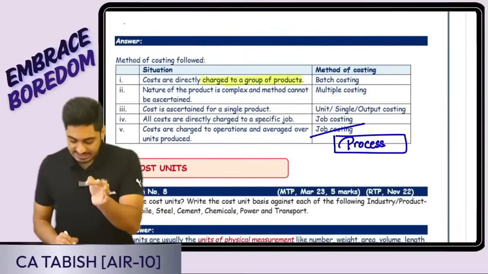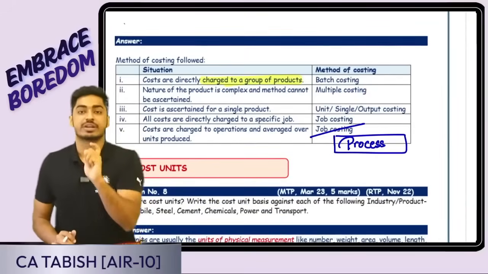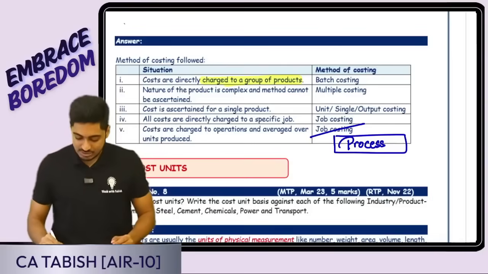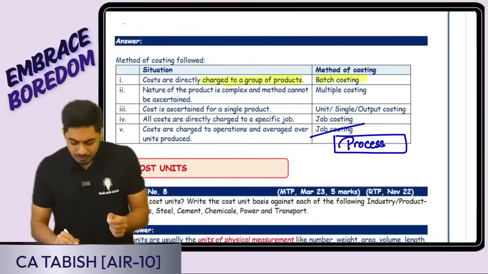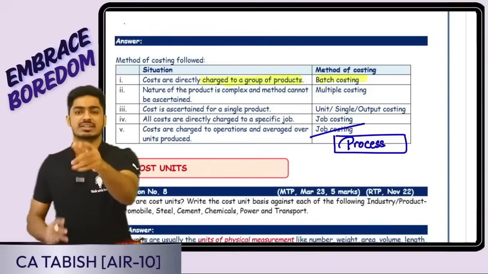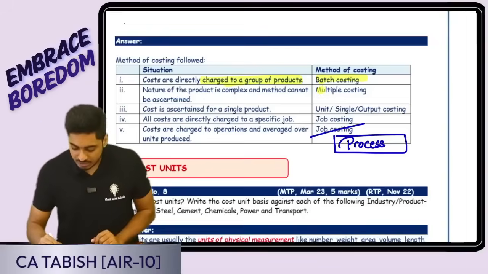Costs are directly charged to a group of products. Instead of a single product, I'm charging a group of products. That means it is going to be batch costing. Okay. Nature of the product is complex and a single method cannot be ascertained. That means more than one method of costing is coming into picture, multiple costing.